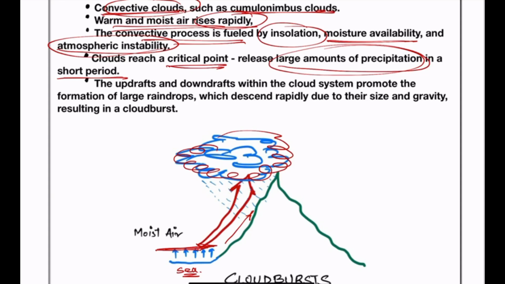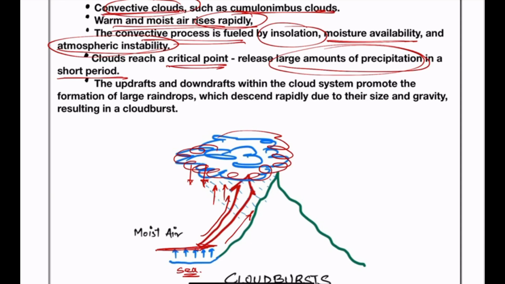Suppose a cloud is rising up, that is an updraft is happening. Once it gets updrafted, it gets cooled down, that is it is becoming dense, it is becoming heavy, so it tries to fall, that is downdrafting is happening. Once it tries to fall down, again the warm air is pushing it upwards.